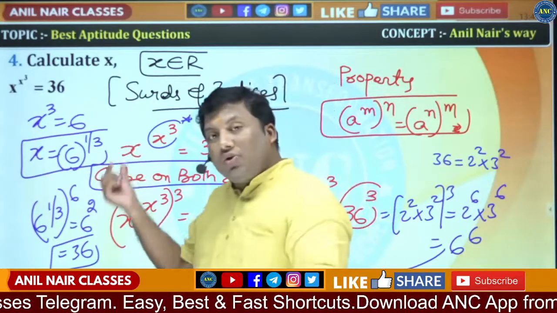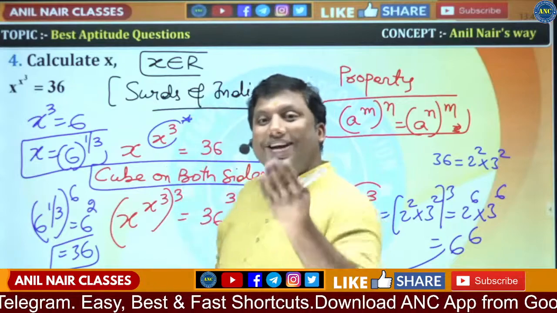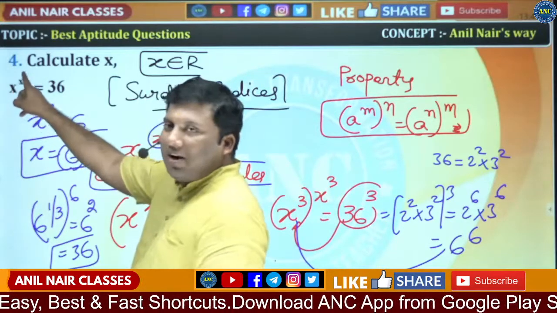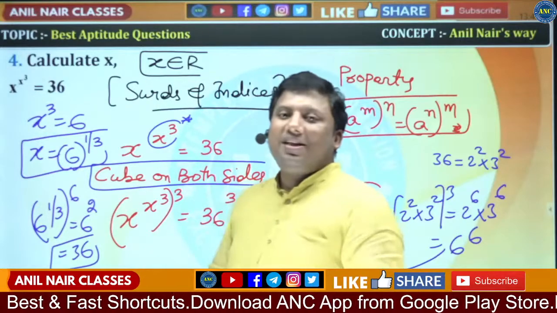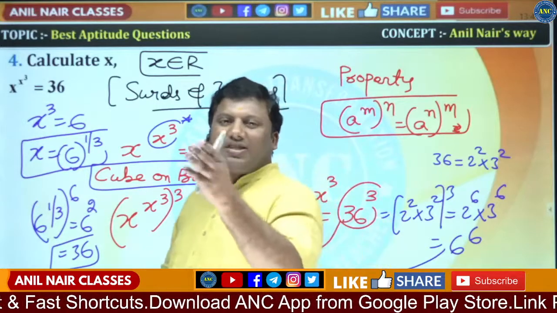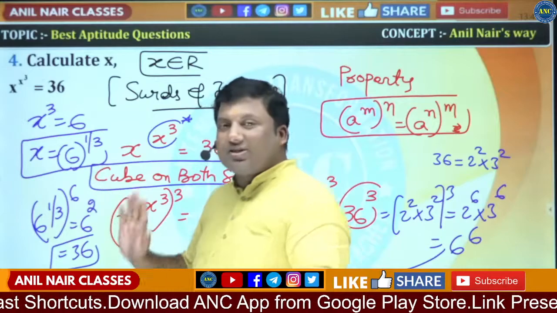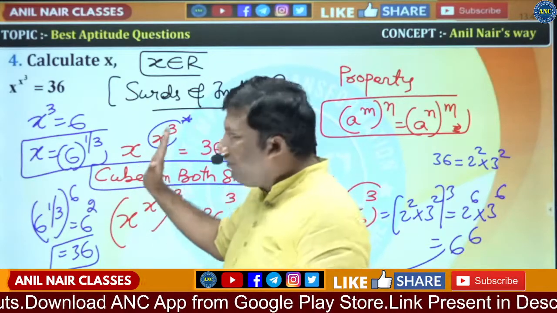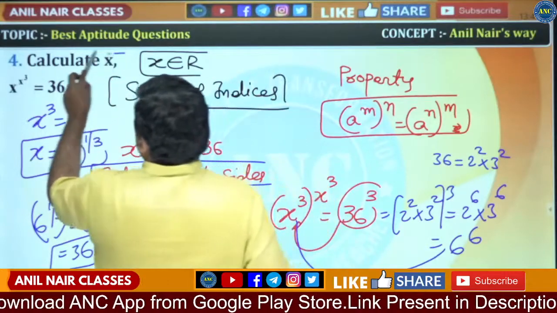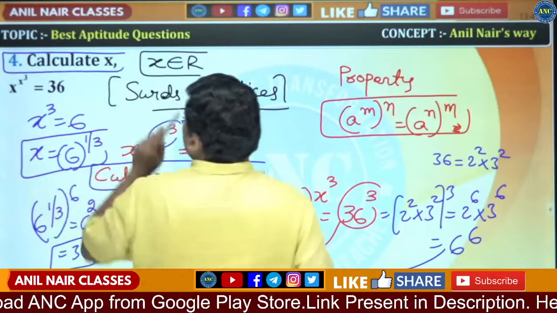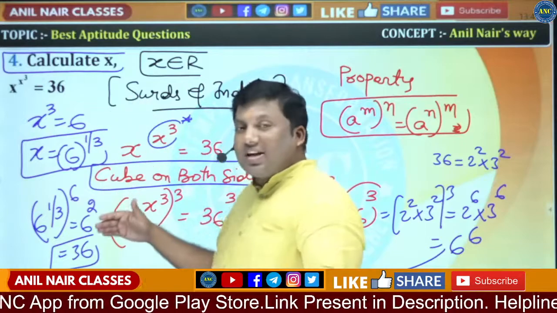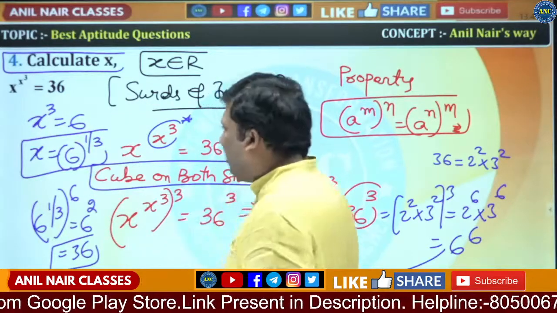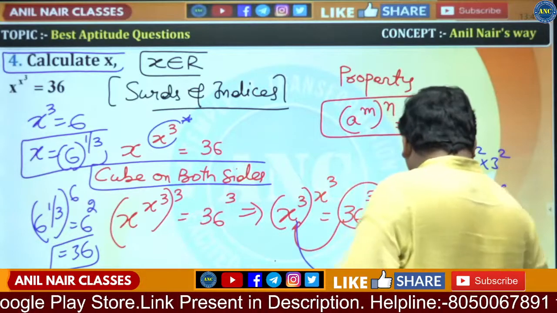Once you get the answer, the idea will strike immediately. X cube is 6. 6 power 1 by 3 power 6 is 6 into 1 by 3 into 6, which is 6 square, that is 36. I hope the idea is very clear to you. Very similar questions come in CAT. I removed the answer option because in an examination like CAT, sometimes you have to plug in the answer key. Fourth question, I hope it is clear.